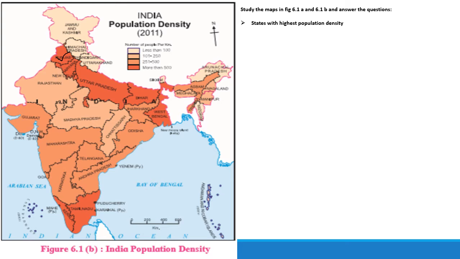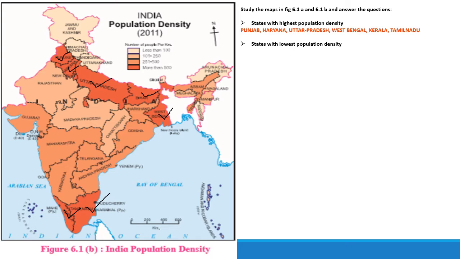Punjab, Haryana, Uttar Pradesh, Bihar, West Bengal, Kerala and Tamil Nadu. So these are the states with the highest population density.